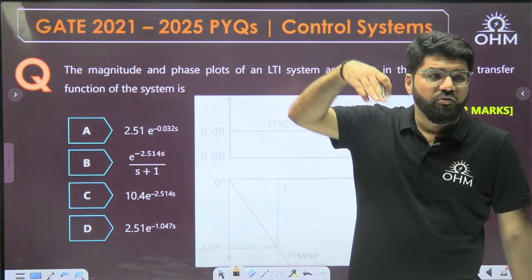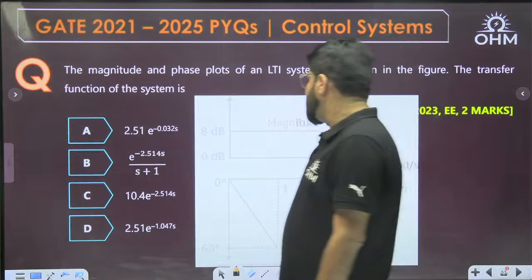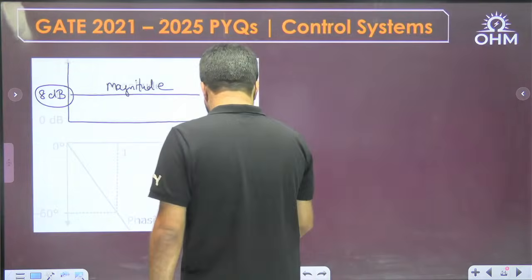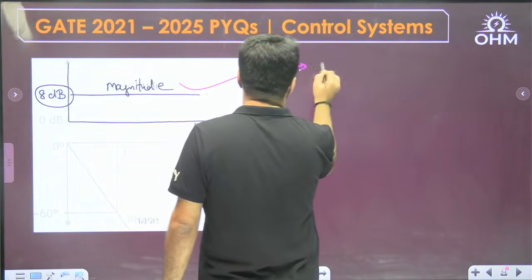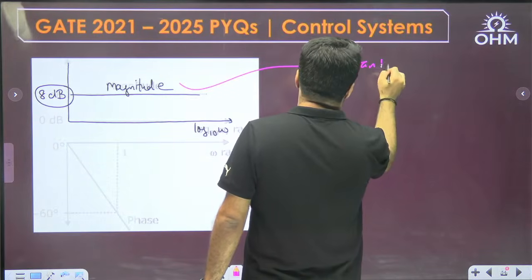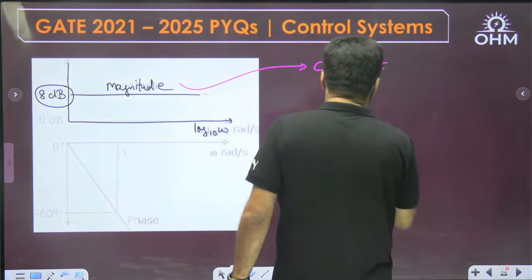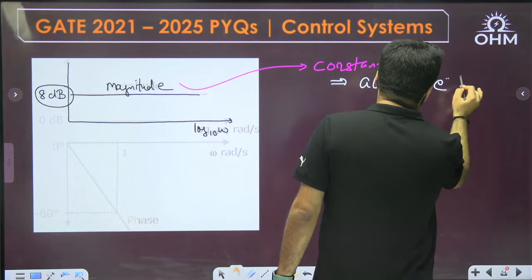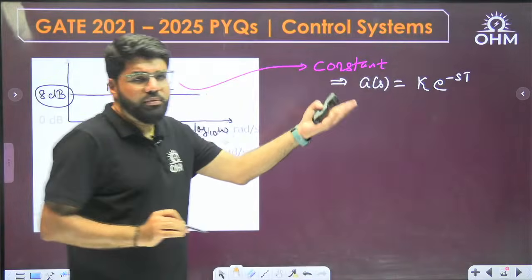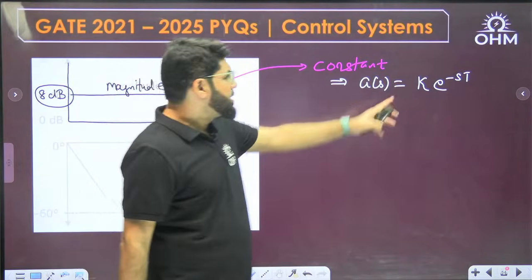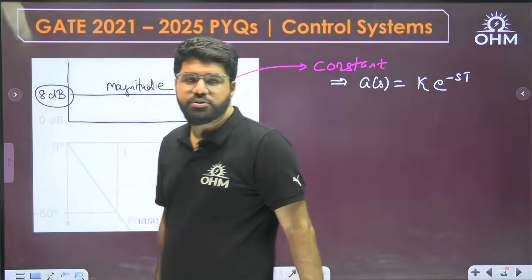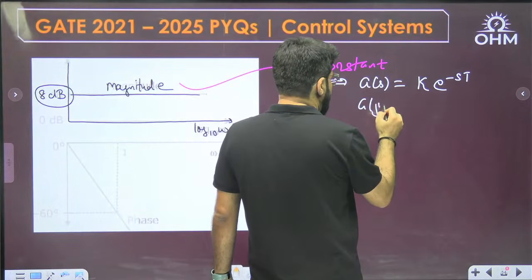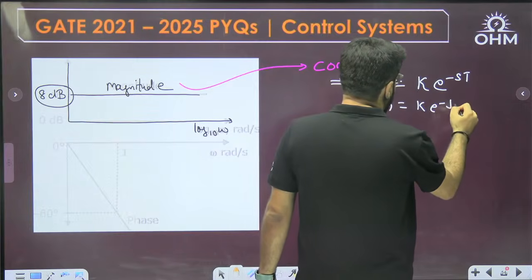There would be a slope of -20, so the magnitude cannot be constant. Very clearly in front of you, this magnitude is constant. That means the G(s) function can be of the form k, and some phase is there. The phase can be because of the exponential delay term, e power minus sT, which also represents a transportation delay. So G(s) is k e^(-sT), or in the frequency domain, G(j omega) is k e^(-j omega T).